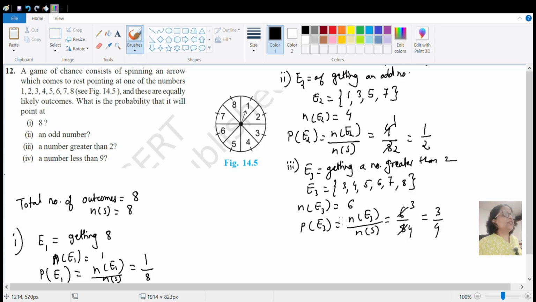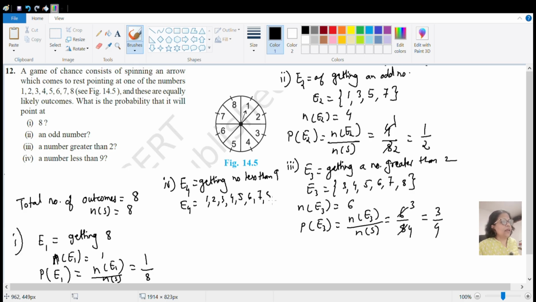Okay, so let us go for the last question, that is fourth question, where we will assume E4 of getting a number less than 9. तो less than 9 E4 में क्या क्या आएगा बताओ, 9 से कौन से नंबर है, all 1 to 8. So you will write all the elements in that. That will be 1, 2, 3, 4, 5, 6, 7, 8.